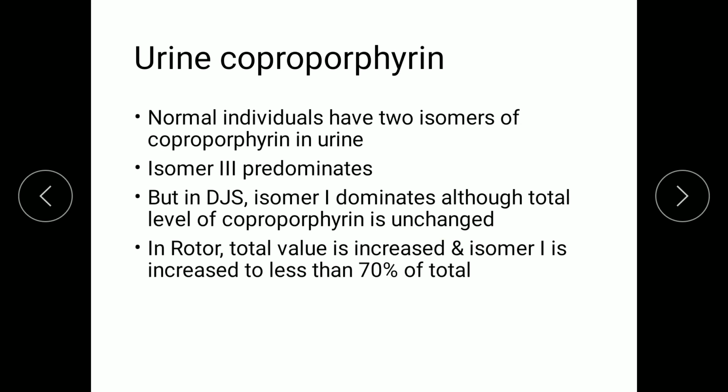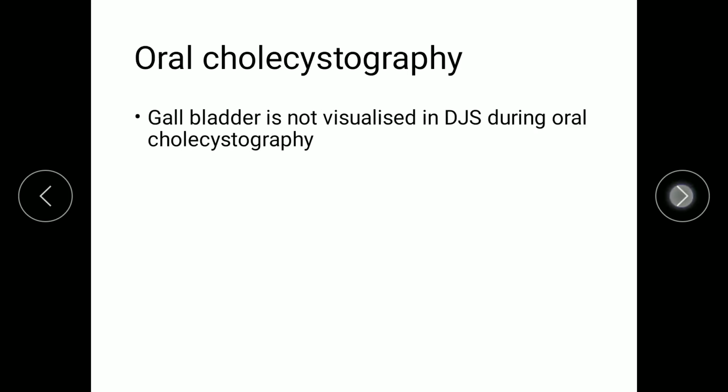These are the differentiating points between Dubin-Johnson and Rotor, because both will be having isolated conjugated hyperbilirubinemia. Oral cholecystography. During oral cholecystography, the gallbladder can be visualized in Rotor syndrome, whereas it is not visualized in Dubin-Johnson syndrome.